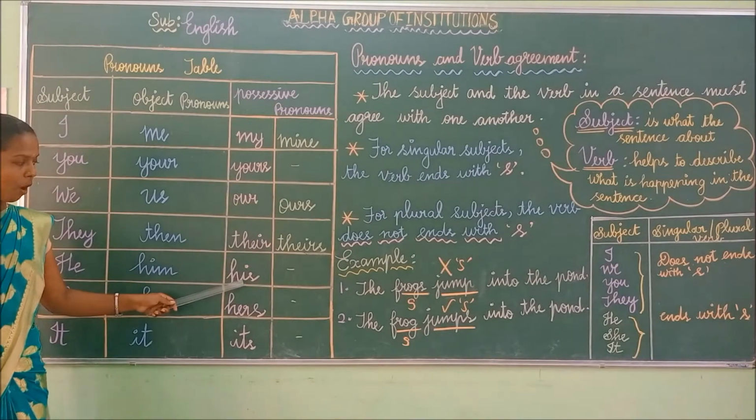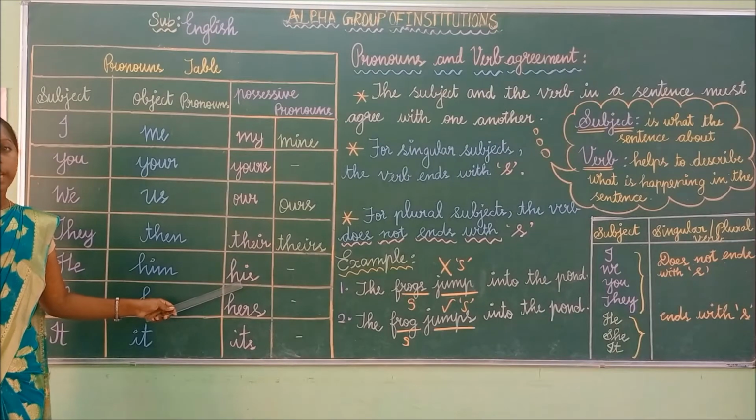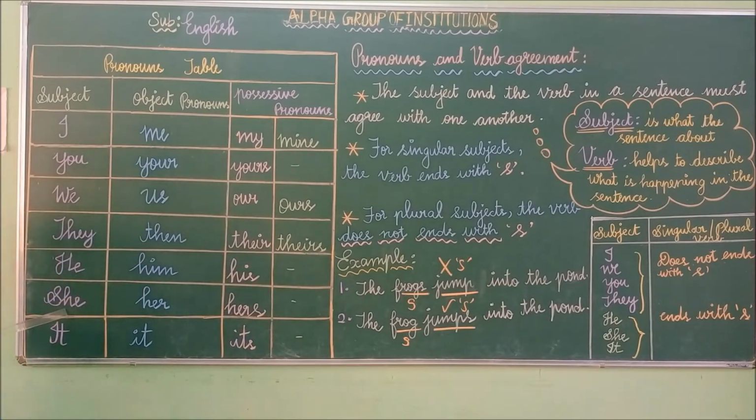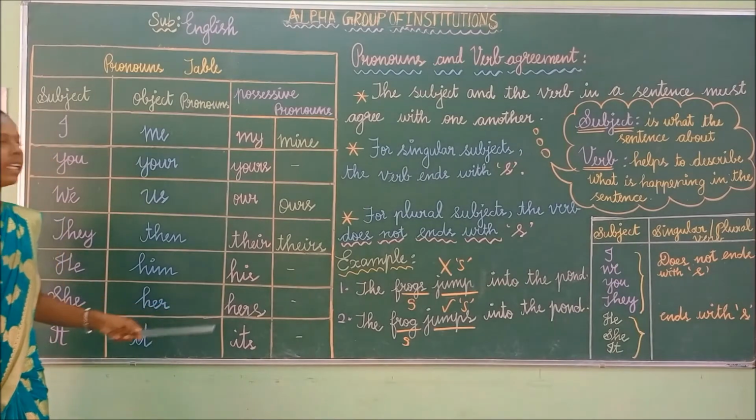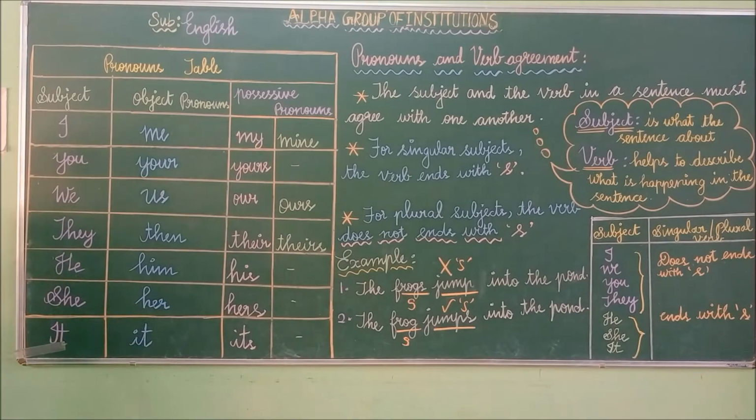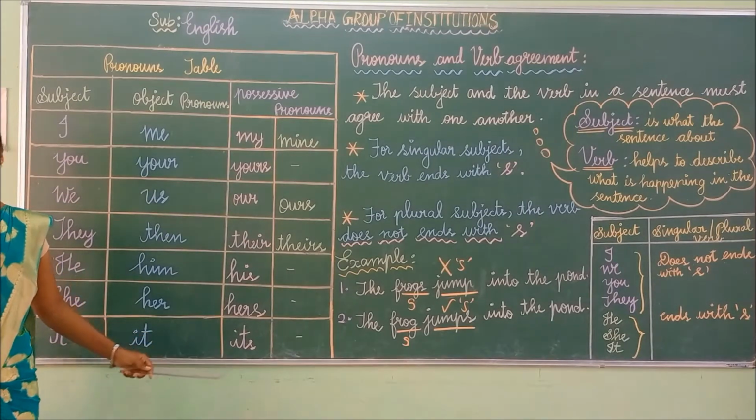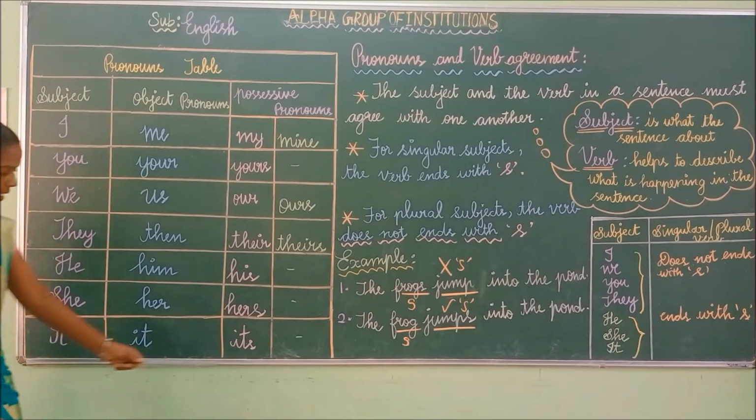In possessive form, he changes into his. She, in object pronoun, changes into her, and hers in the possessive form. It, its. In the possessive form, it is its.